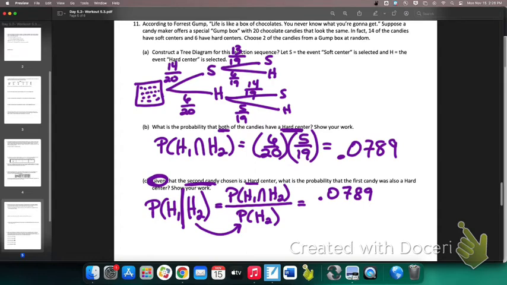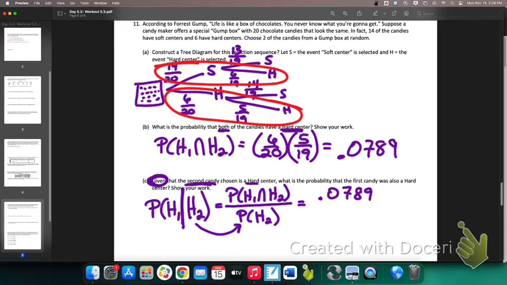How could it have happened? What could have been the sequence of events to get you a second hard candy? It could have been soft or hard first. It could have been soft and then a hard candy, or it could have been hard and hard candy. So it could have been either one of those.